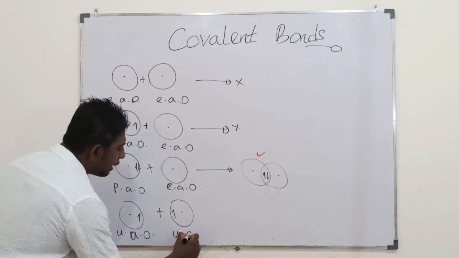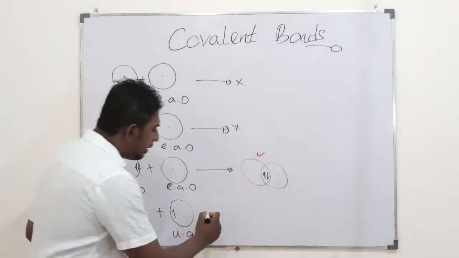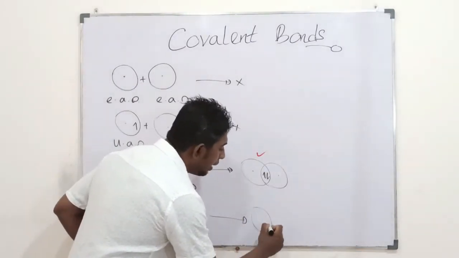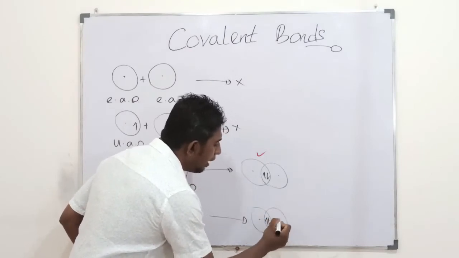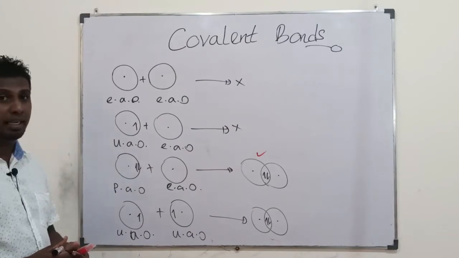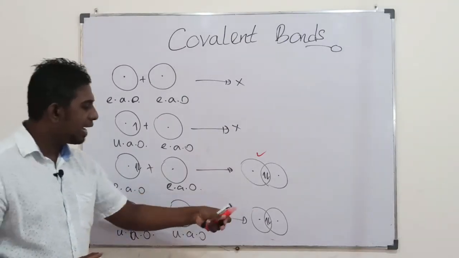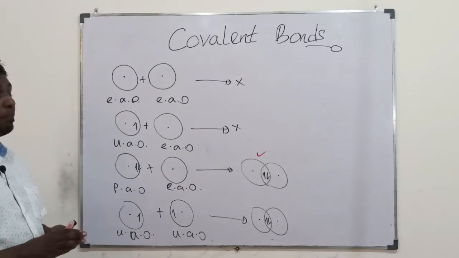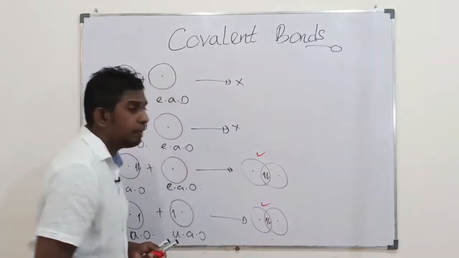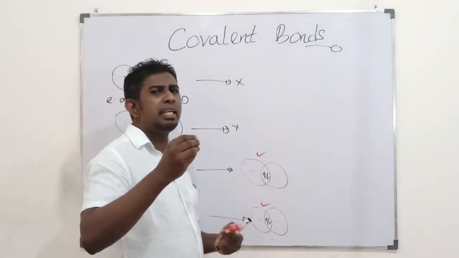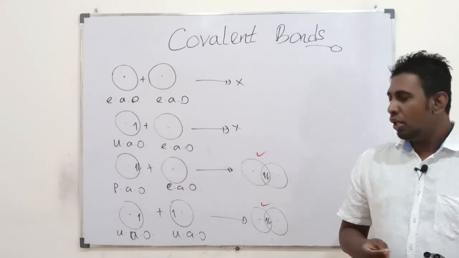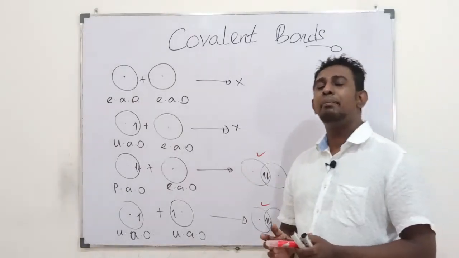If they overlap, they result in 2 electrons in the molecular orbital. It's therefore an effective, possible overlapping. The attraction would be greater than the repulsions. So whenever you have 2 electrons held in the molecular orbital after overlapping, those overlappings would be permitted. Those will be possible overlappings.